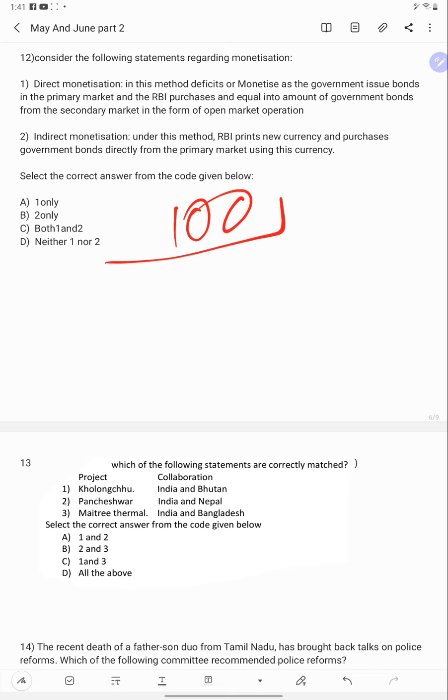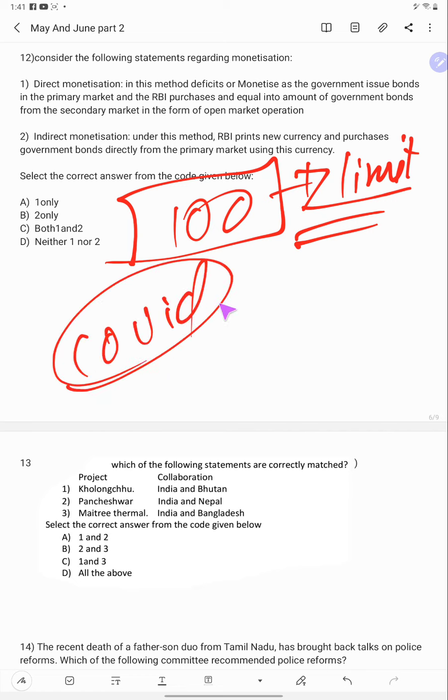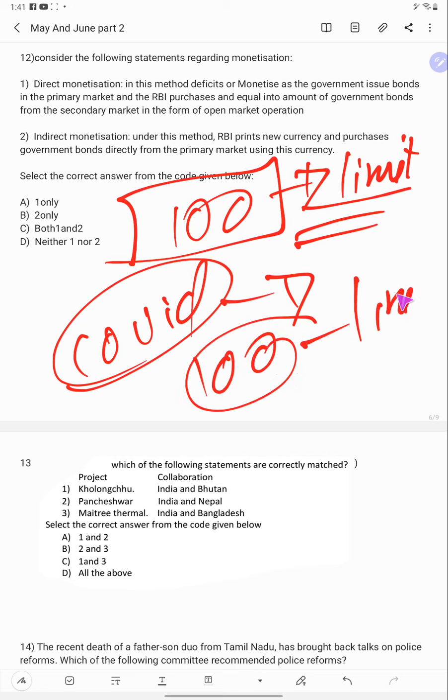If 100 rupees is the deficit limit, then it should not cross this limit. But in situations like COVID, the government has to cross the limit. How can it do so without affecting the deficit?